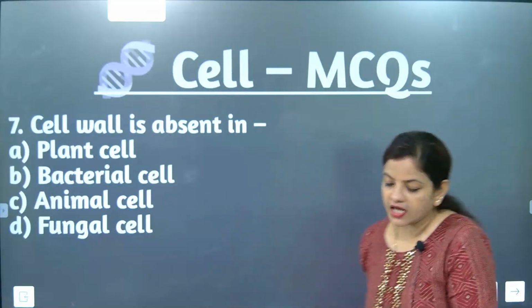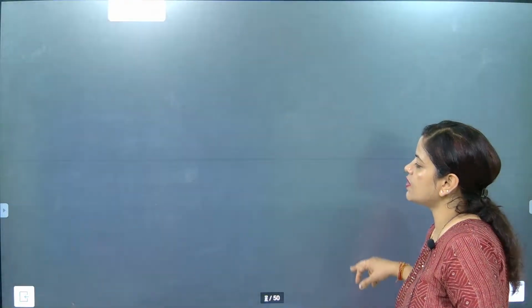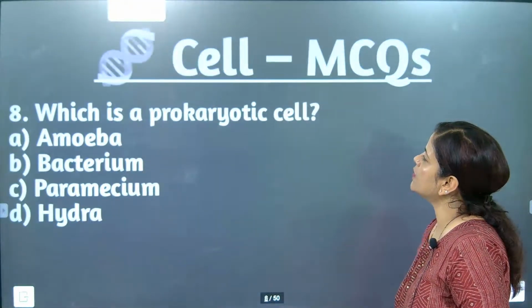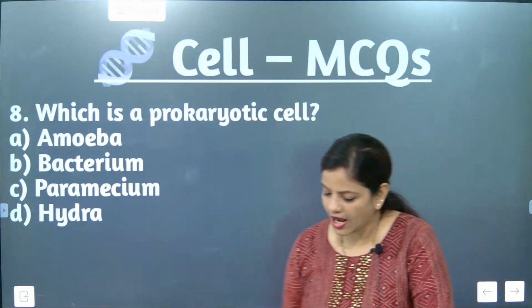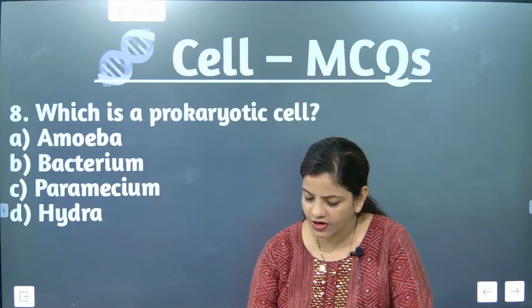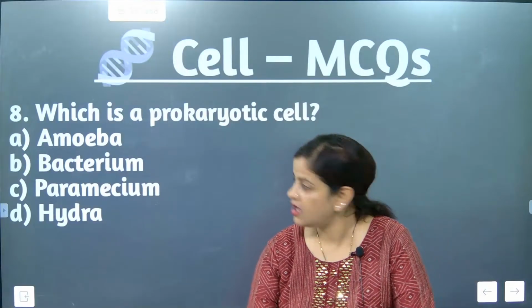Very good. The correct answer is C. We will go for the next one, please. Which is a prokaryotic cell? Amoeba, bacteria, paramecium, or hydra? So what will the correct answer be? Come on, check the answer and say which option.